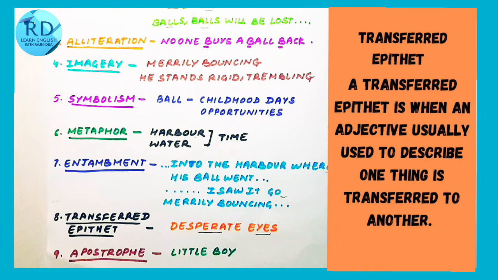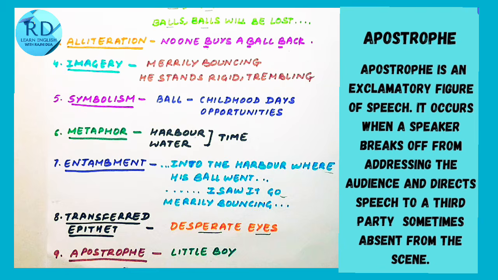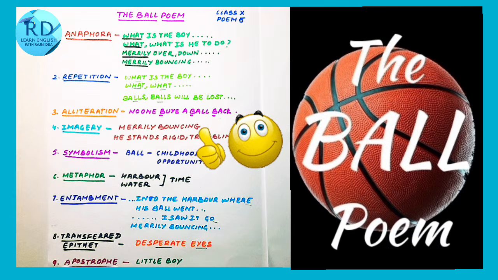And last poetic device used is apostrophe. So he says, ball will be lost, little boy. So he addresses the boy. So that is apostrophe. I hope you like the explanation.